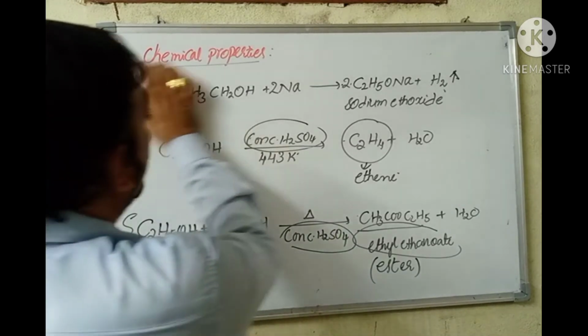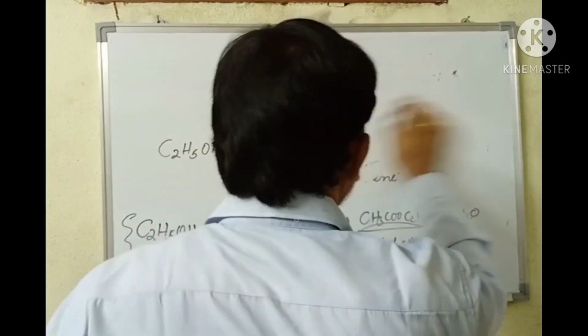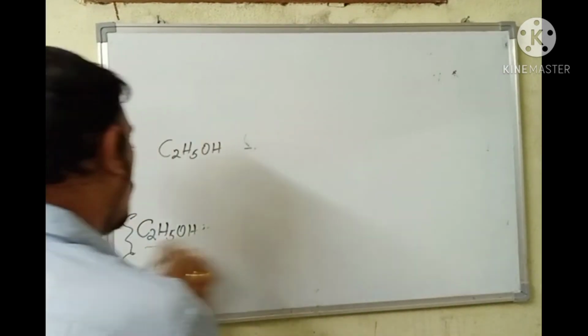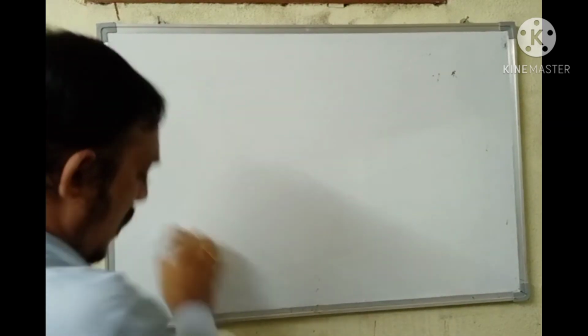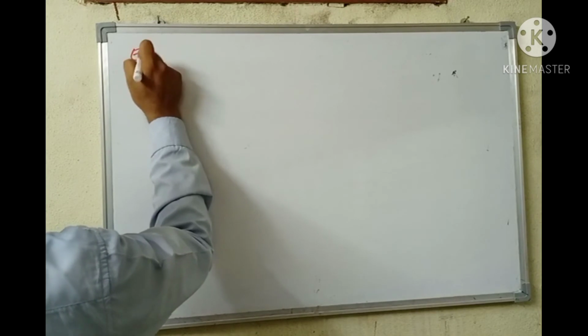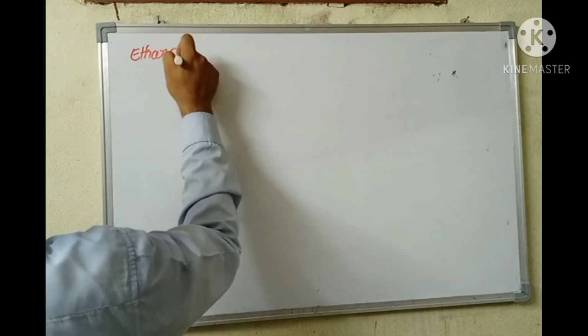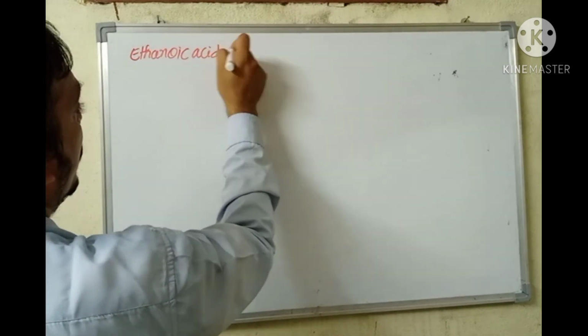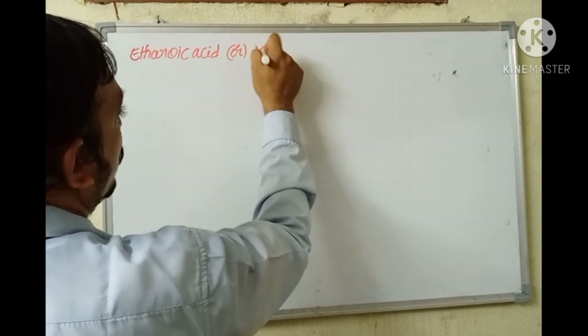Next, coming to ethanoic acid, which is commonly called as acetic acid.